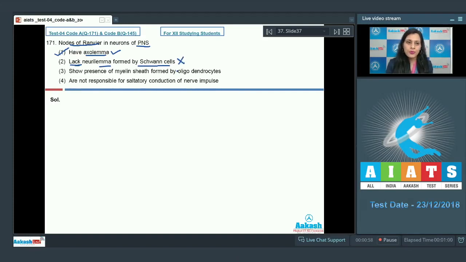And this is an incorrect option because nodes of Ranvier in neurons of PNS will have neurolemma. Next option given is they show presence of myelin sheath formed by oligodendrocytes. And this is an incorrect option because oligodendrocytes form the myelin sheath around the neurons of CNS and not in the neurons of PNS.